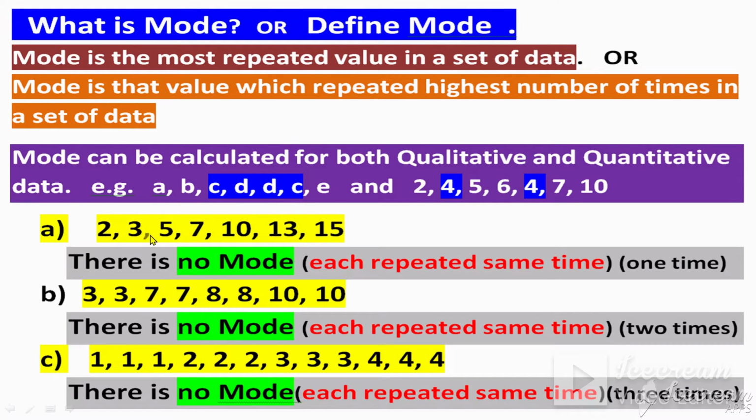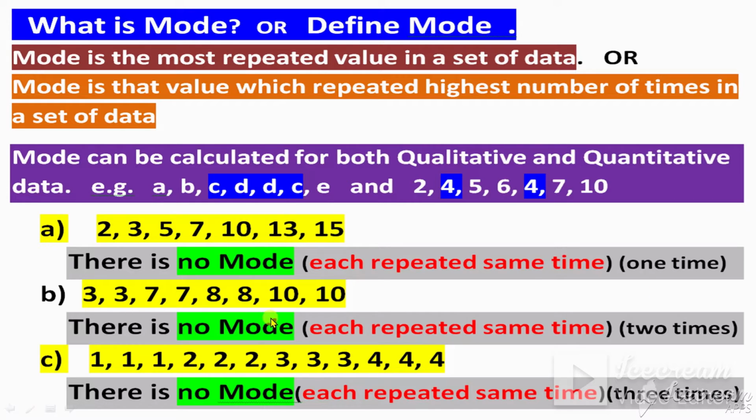Now this is the next question or example. These numbers are given to you: 2, 3, 5, 7, 10, 13 and 15. What is the mode? There is no mode. Why? Because each number is repeated the same number of times, 1 time.